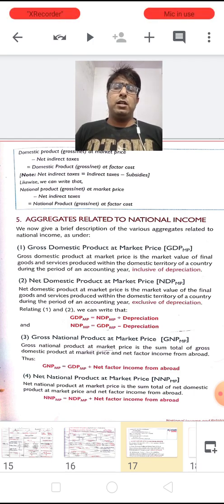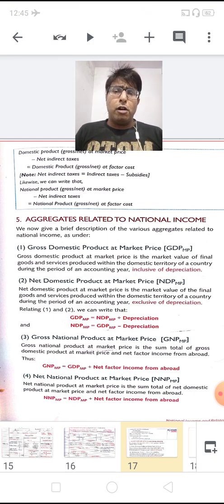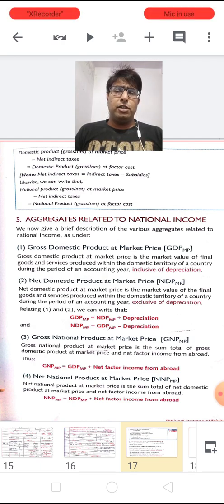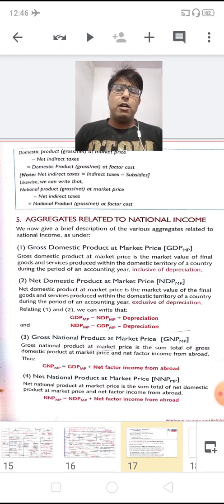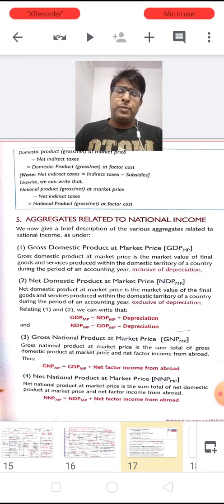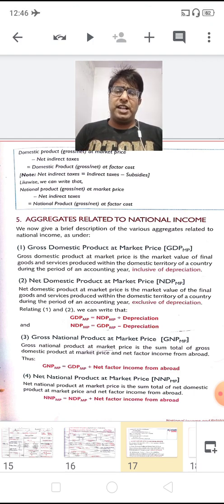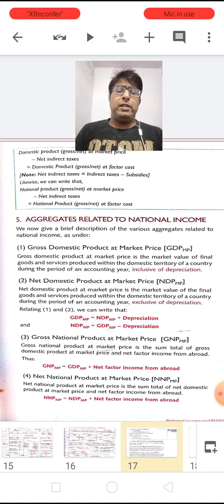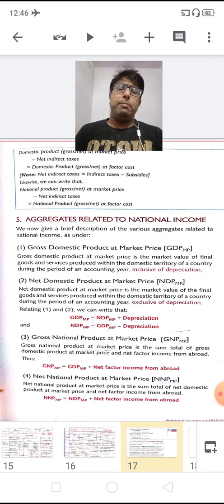NDPMP is the market value of all the final goods and services produced within the domestic territory of a country during the period of an accounting year, exclusive of depreciation. I mean the depreciation is subtracted from the value of GDPMP, and we will definitely get the value of NDPMP.